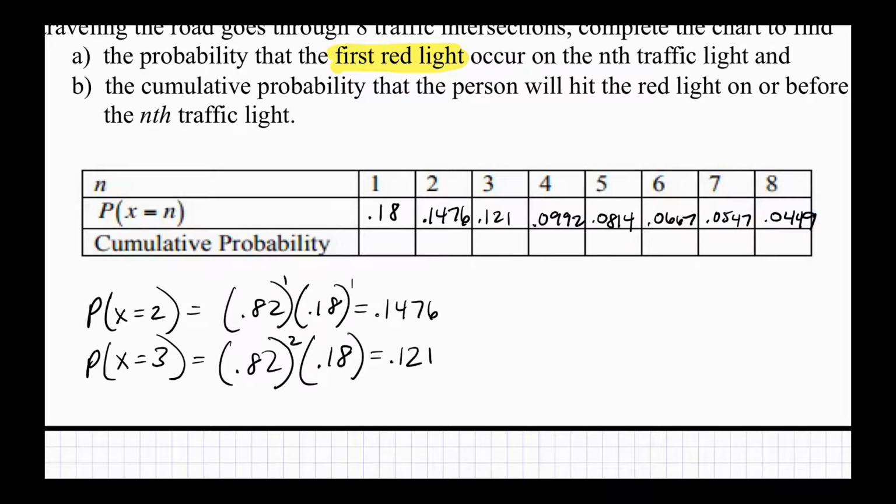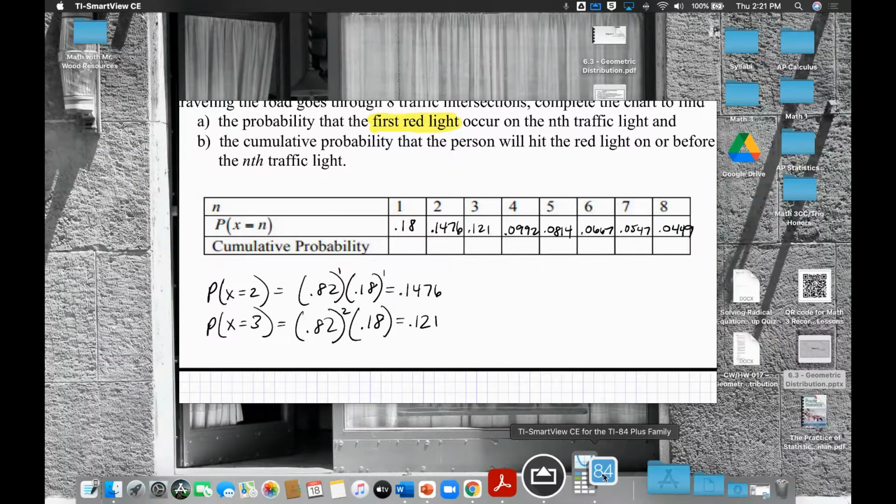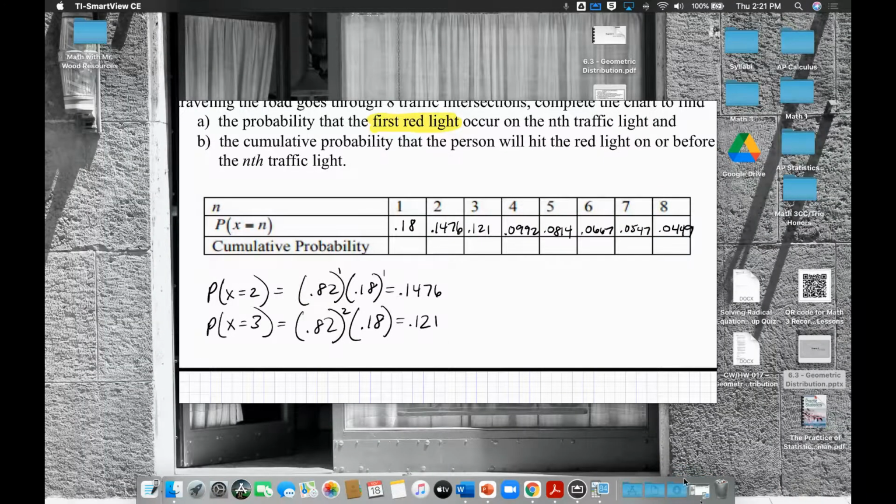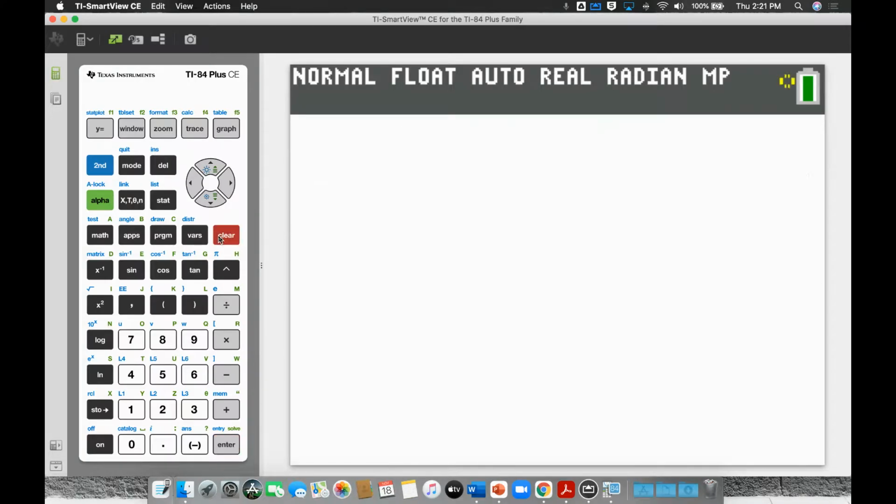I have a question. I did it just on the calculator, doing 0.82 times 0.18, and I got those answers. But when you do it with the geometric PDF thing, at least I'm getting a completely different number. So for each of these you did a PDF? Yeah, I tried to. Let's take a look. I've got my calculator right here. Let's do the second one.